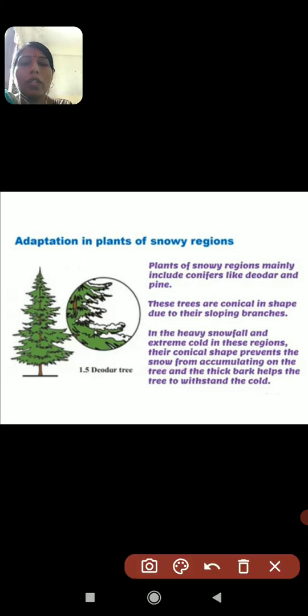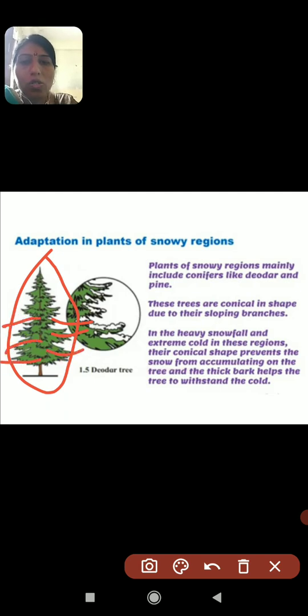If you observe the snowy region plants, their shape is conical, children. And they have sloping branches like this. Such adaptation we will see in the snowy region plants. Snowy region plants mainly include conifers like deodar and pine trees. These trees are conical in shape due to their sloping branches.